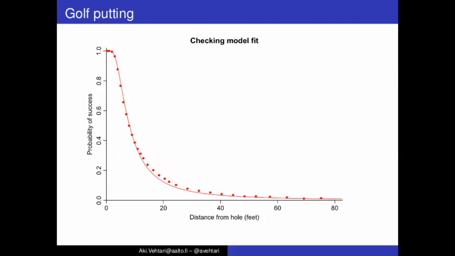This kind of grouping can make a bit of a mistake about where the actual observations are. On the other hand, there's also possibly additional variation because these putts were made on different courses, in different weather conditions, and so on.